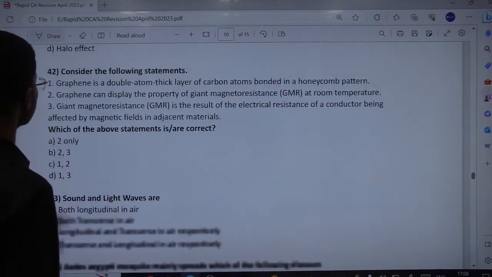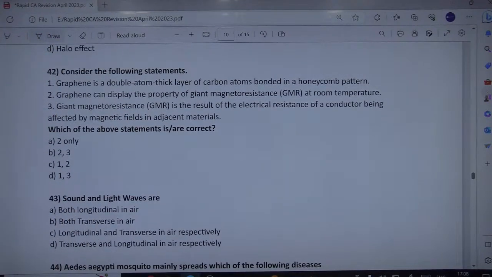Consider the following statements related to graphene. Again an emerging tech topic. The first says graphene is a single atom thick layer of carbon atoms bonded in a honeycomb pattern.